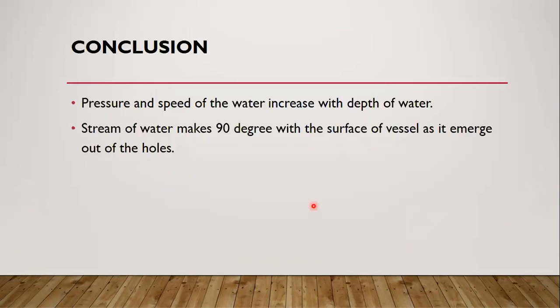Now point number 2, as I have already discussed, the stream of water makes 90 degrees with the surface of the bottle, vessel, container, you can say whatever is easy for you, as it emerges out of the holes. Okay, students, it's a very simple and easy activity. You just need to relate the points with one another.